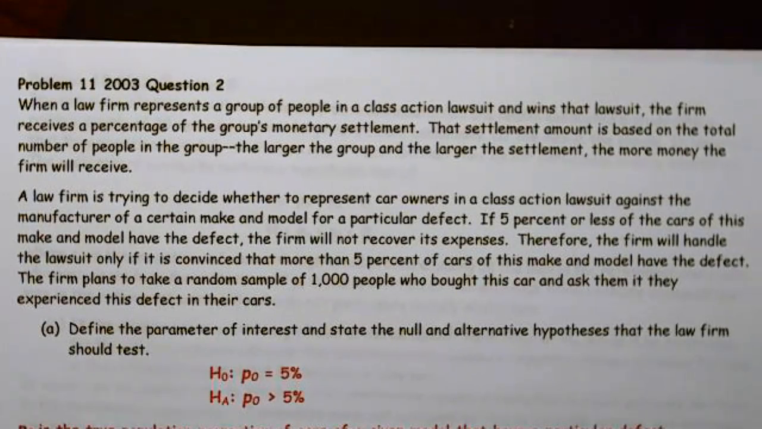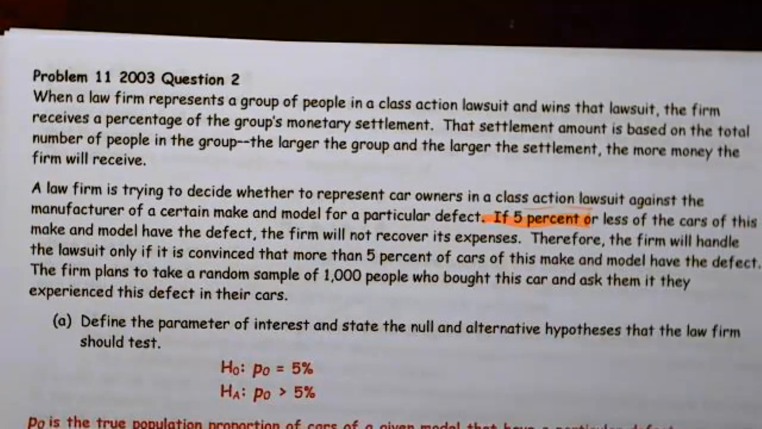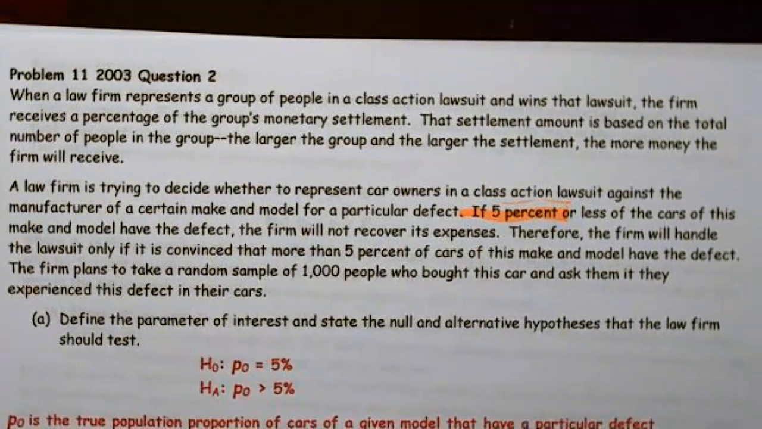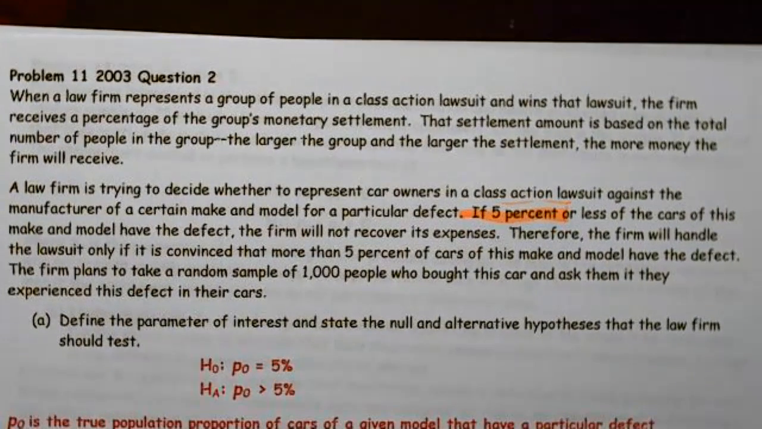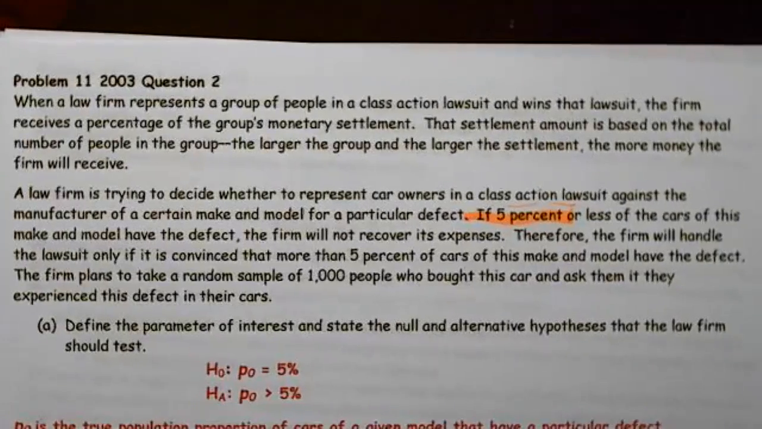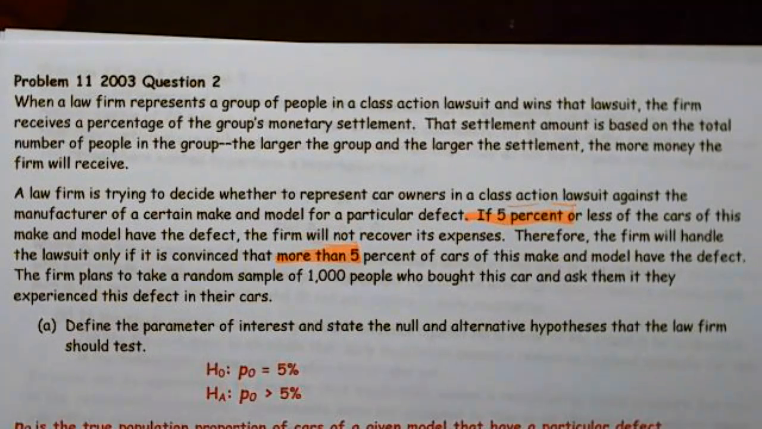A law firm is trying to decide whether to represent car owners in a class action lawsuit against the manufacturer of a certain make and model for a particular defect. If 5% or less of the cars of this make and model have the defect, the firm will not recover its expenses. Therefore, the firm will handle the lawsuit only if it's convinced that more than 5% of the cars of this make and model have the defect. The firm plans to take a random sample of 1,000 people who bought this car and ask them if they experienced this defect in their cars. Define the parameter of interest and state the null and alternative hypothesis that the law firm should test.